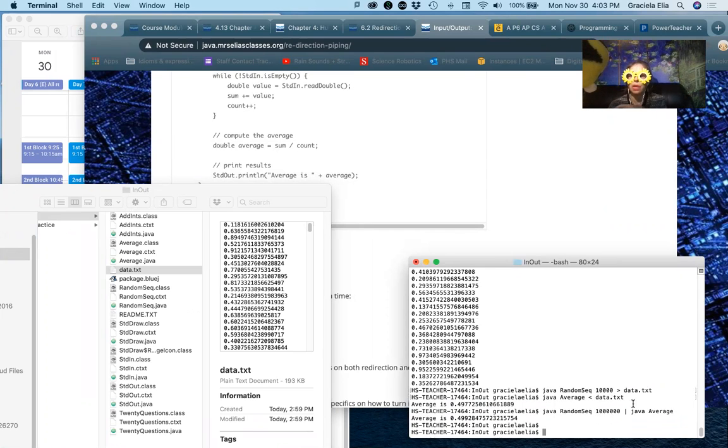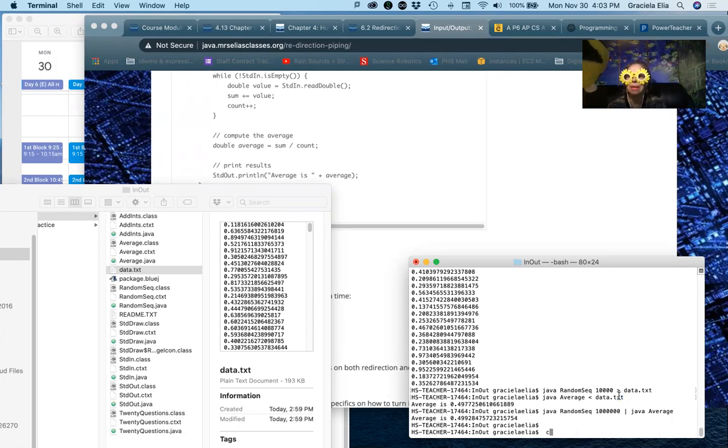Remember, we did it in 2 steps before, right? First we passed the generated data to a text file. And then we took that text file and fed it into the average. And then it gave me this calculation over here. And in the second part, we actually didn't go in steps.